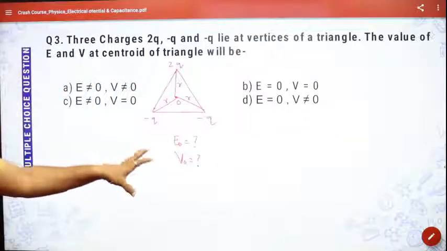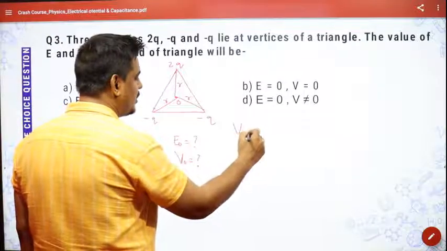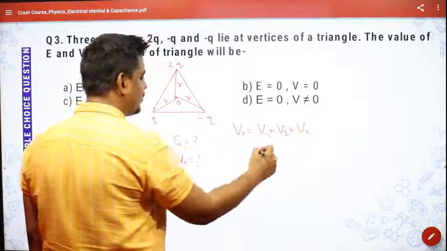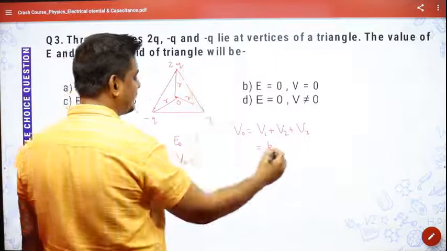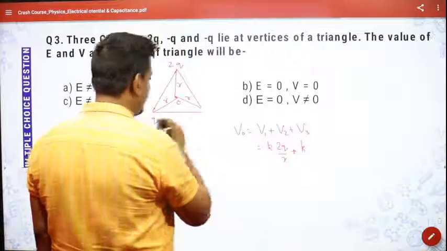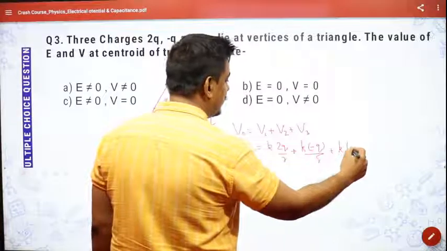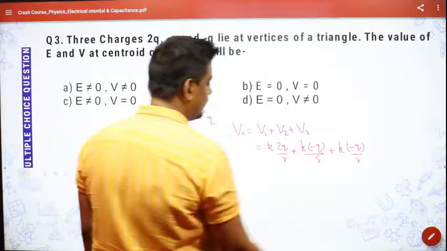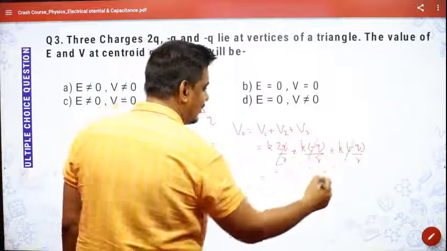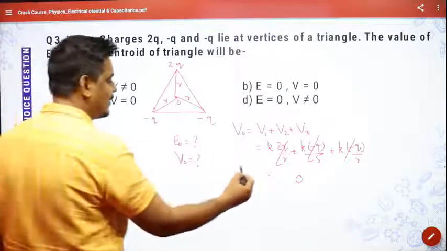Electric potential we will find, that is very easy to find. We will just do the scalar addition. So V at O will be equal to V due to first charge plus V due to second charge plus V due to third charge. That will be equal to K, first, 2Q by R, plus K minus Q by R, plus K into once again minus Q by R. So minus Q and minus Q will become minus 2Q. So this will get cancelled and finally we will get 0. So one thing is sure, V at this point is 0.